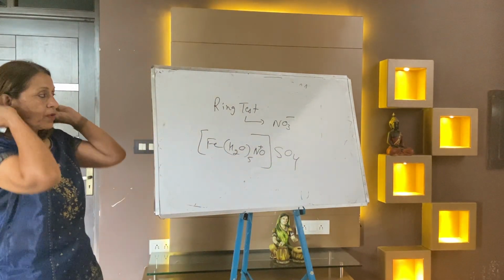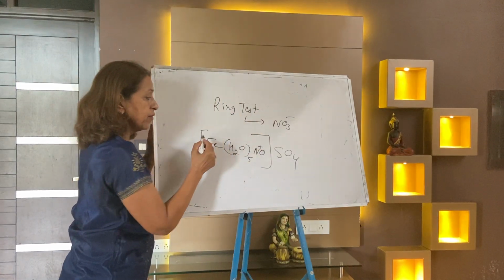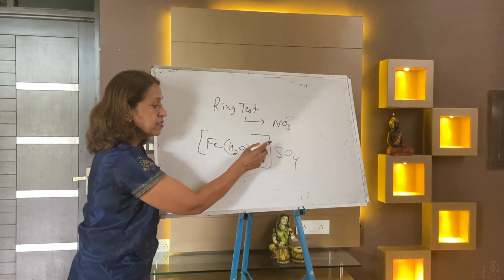This is the ring test of the nitrate ion.